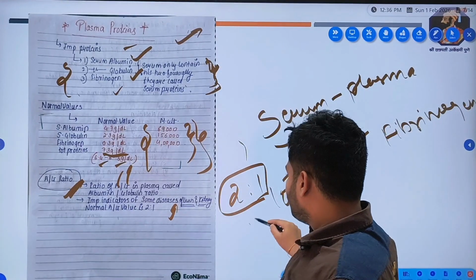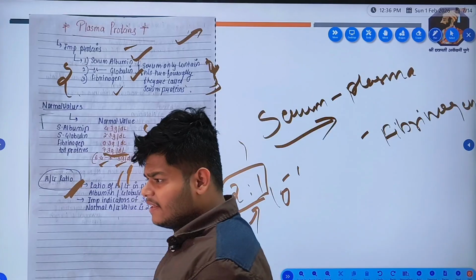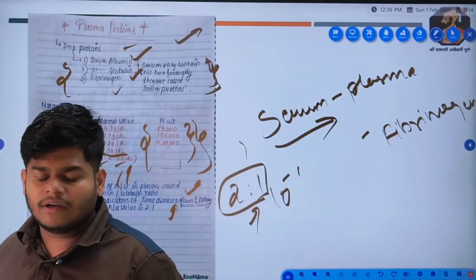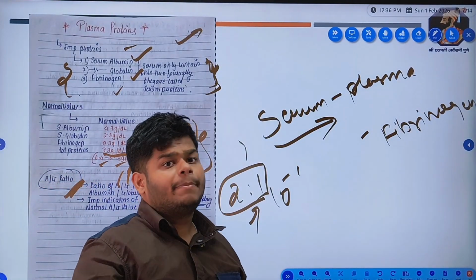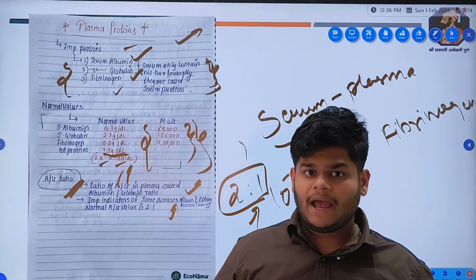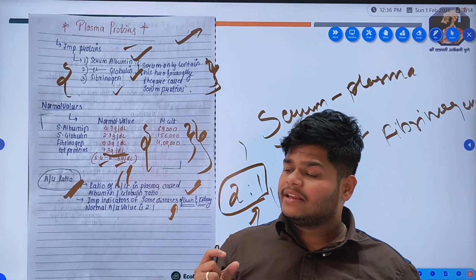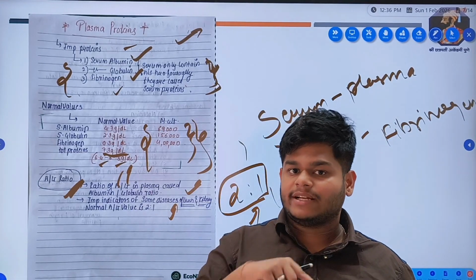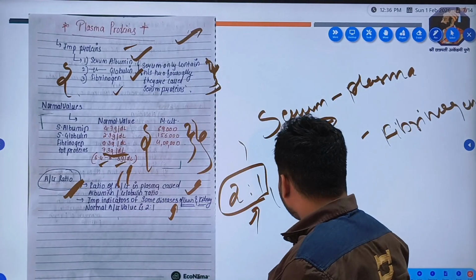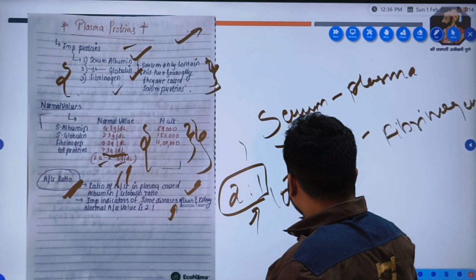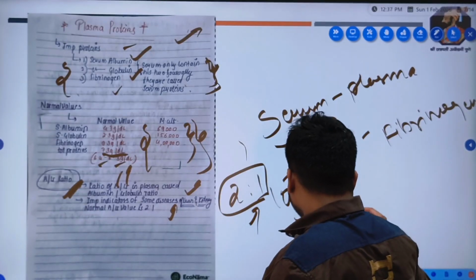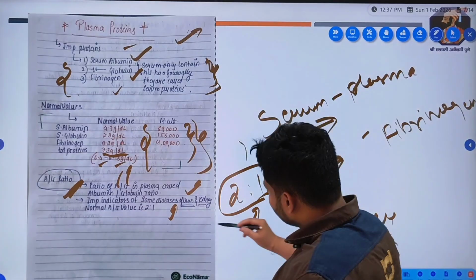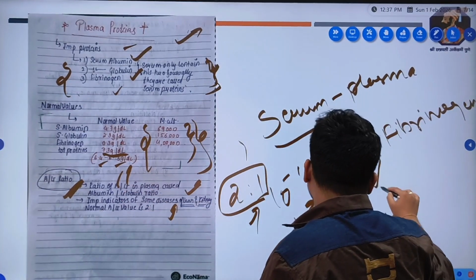Now, in some diseases of the liver, for example hepatitis, there is swelling or damage in the liver cells. Hepatocytes are liver cells. Plasma proteins are synthesized in the liver, so when the liver does not synthesize albumin, the albumin ratio decreases.